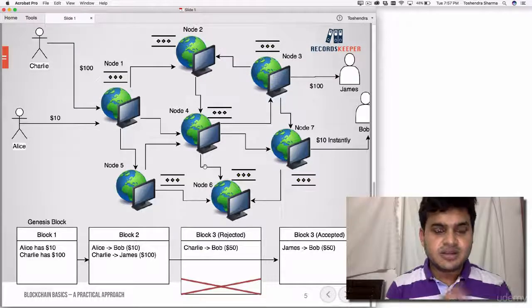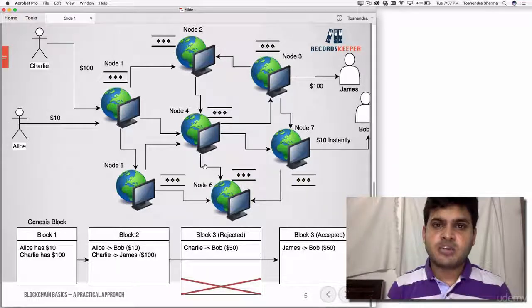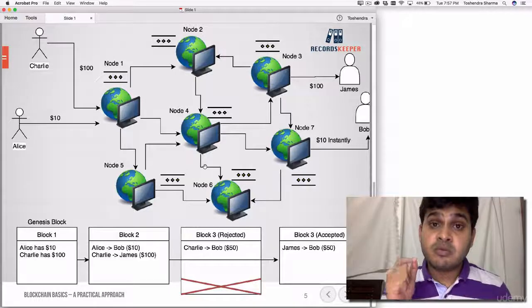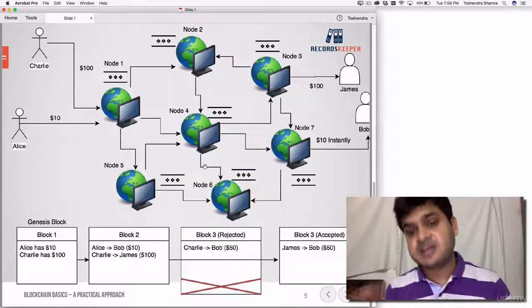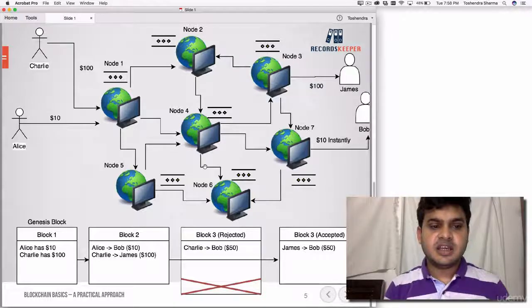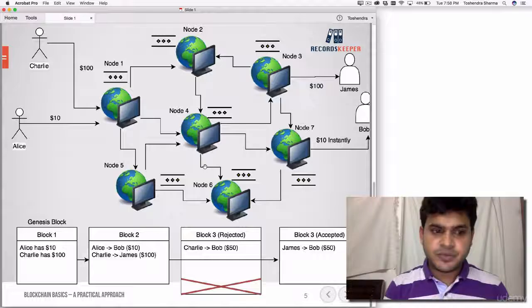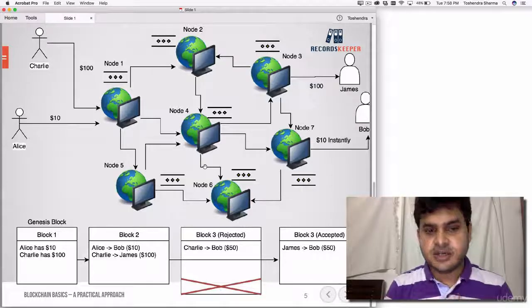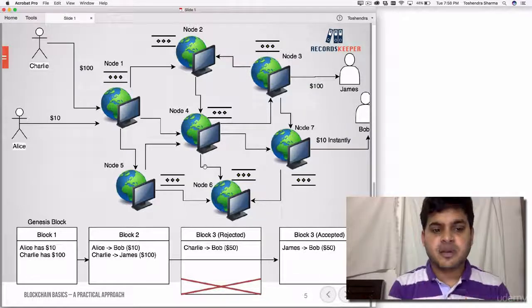There is something called the Genesis block, and I would like to explain what it is. The Genesis block is the first block in the blockchain, right? The first block keeps the record of money owned by someone, and how and where exactly that money is. So let's say the Genesis block says that Alice has $10 and Charlie has $100 in his wallet. That means there is a $110 economy available right now, right?